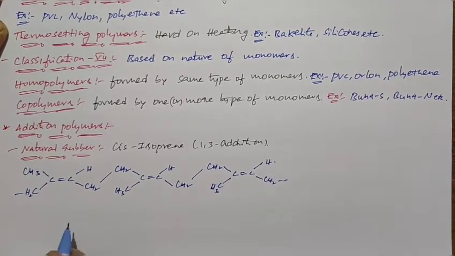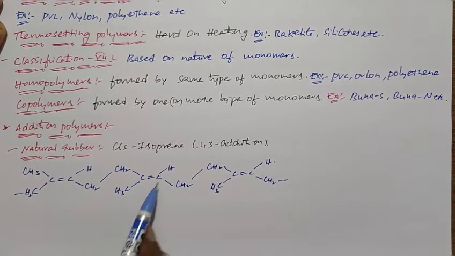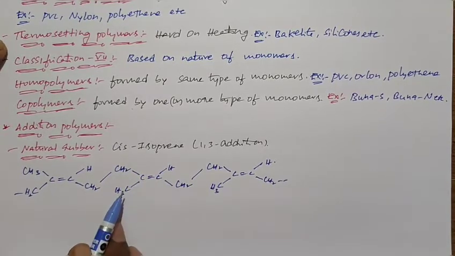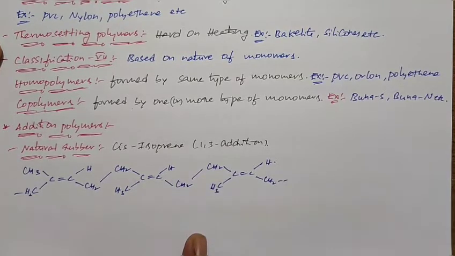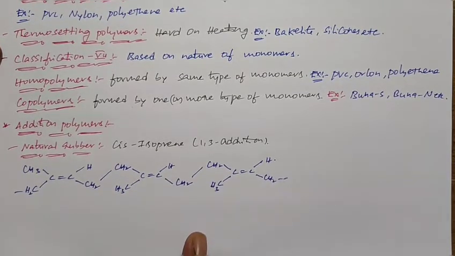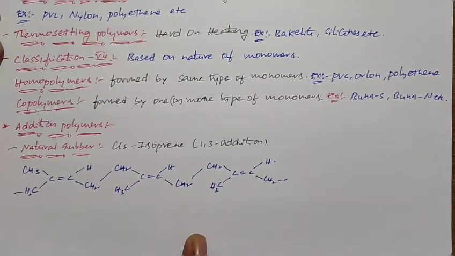So this is the structure of natural rubber, which we get after addition of cis isoprene. Actually natural rubber is very soft and easily brittle in nature. To improve the properties of natural rubber, we can do vulcanization.